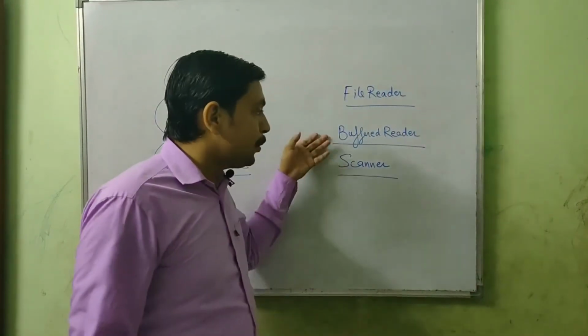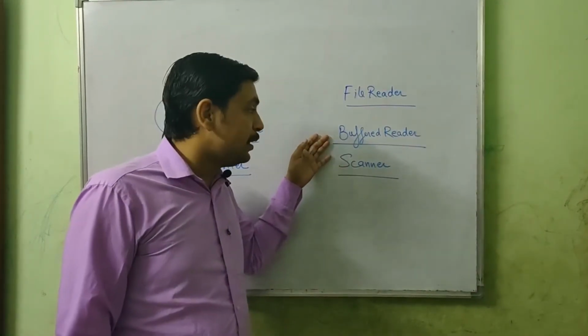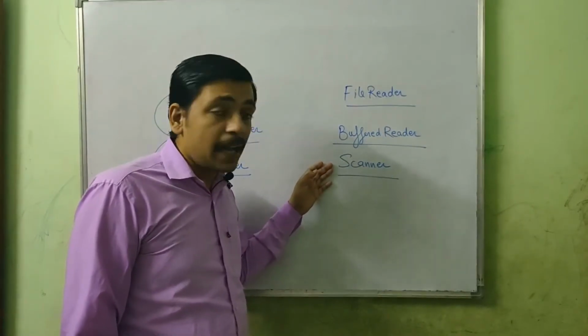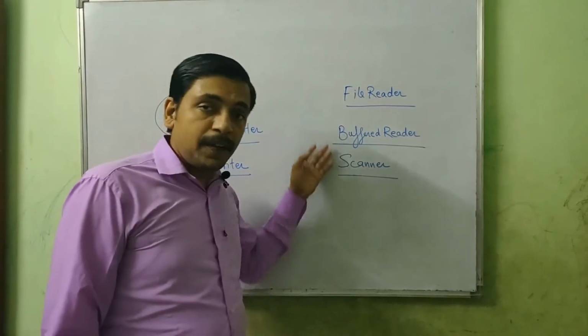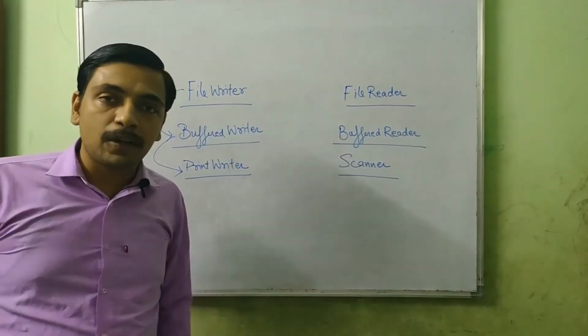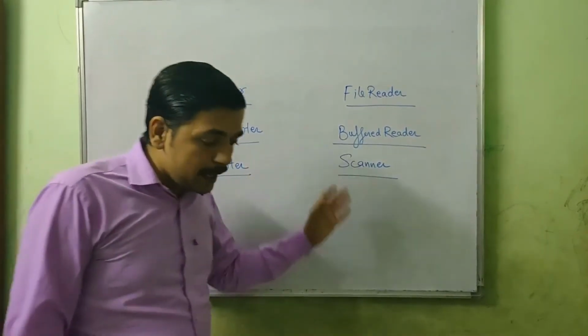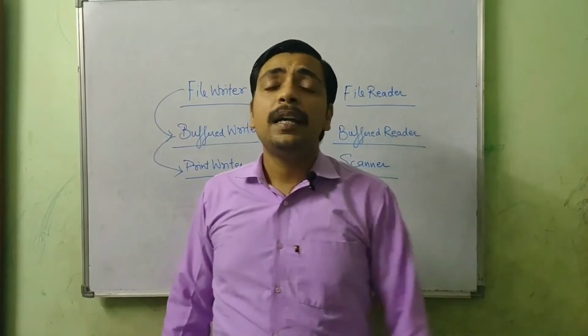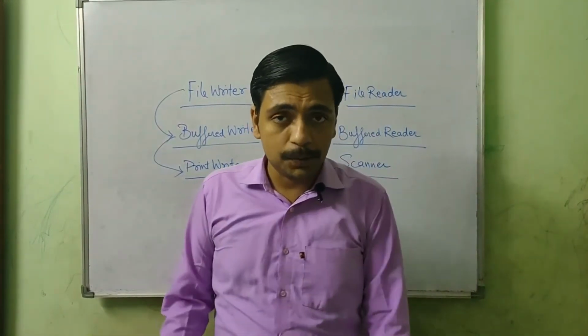Well, we know the methods to read. There is a readLine method if we are reading from BufferedReader, and there is a nextLine method if we are reading from Scanner. So here we already know about the methods. Here the methods are print and println, which we also know. So if we are using these classes to take input or to give output in a file, it's going to be very easy for us to do.